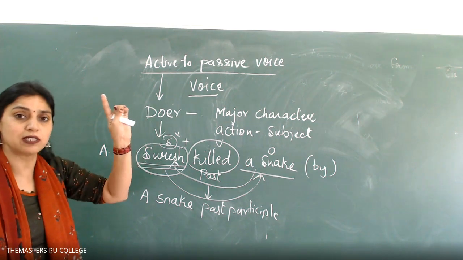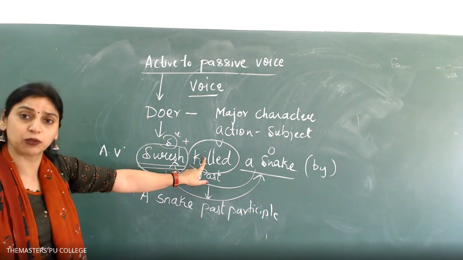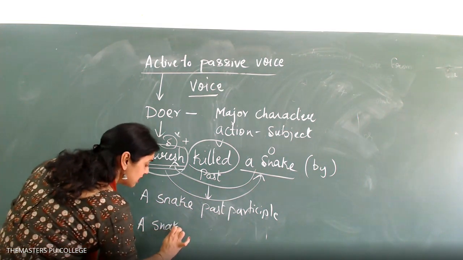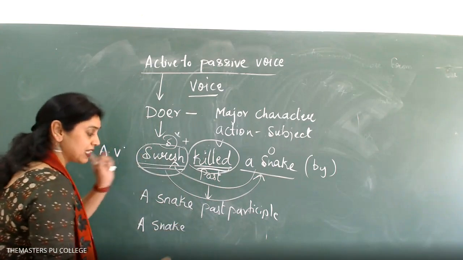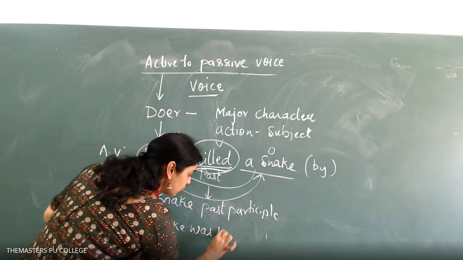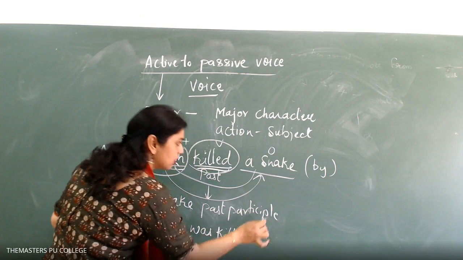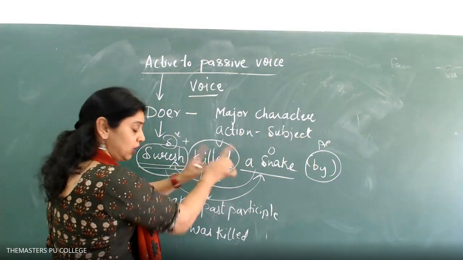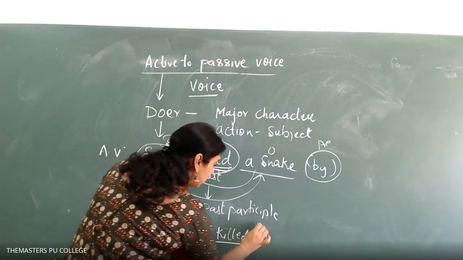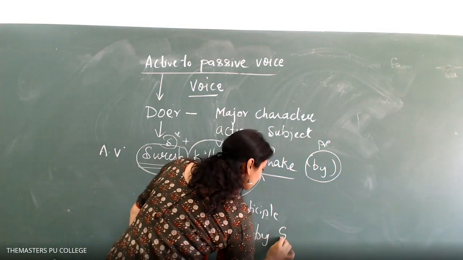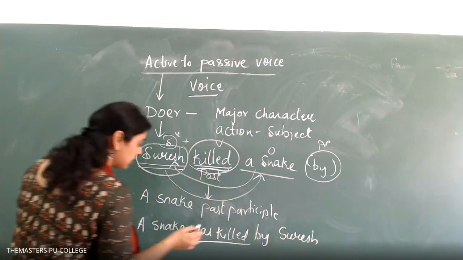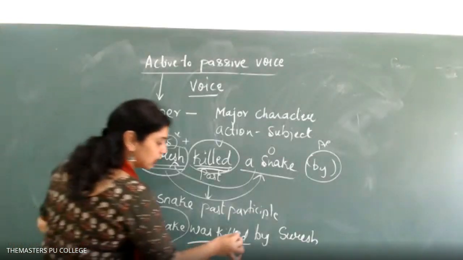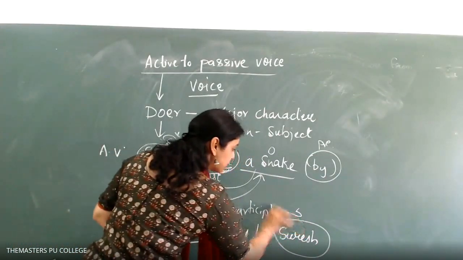What I am going to add is a past participle to this. The form of participle: a snake, as it is a past tense, has to go into past. Was killed, followed by what? Followed by the preposition by, because the doer becomes the object. A snake was killed by, what's his name? By Suresh. So what happens here? We are giving importance to the object. We are not bothered about the subject.